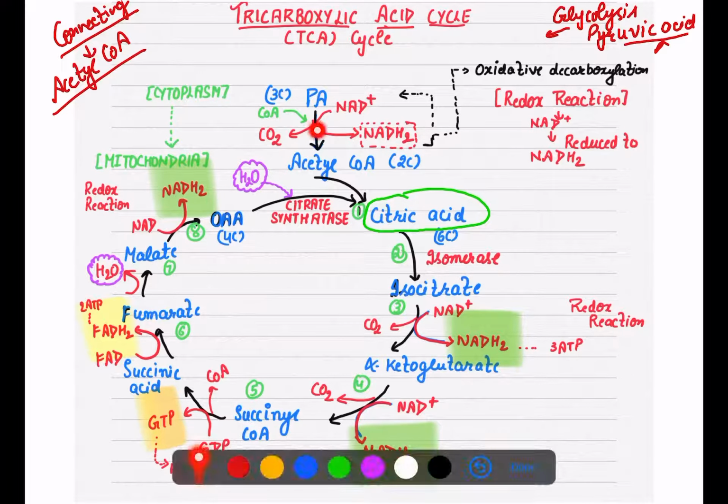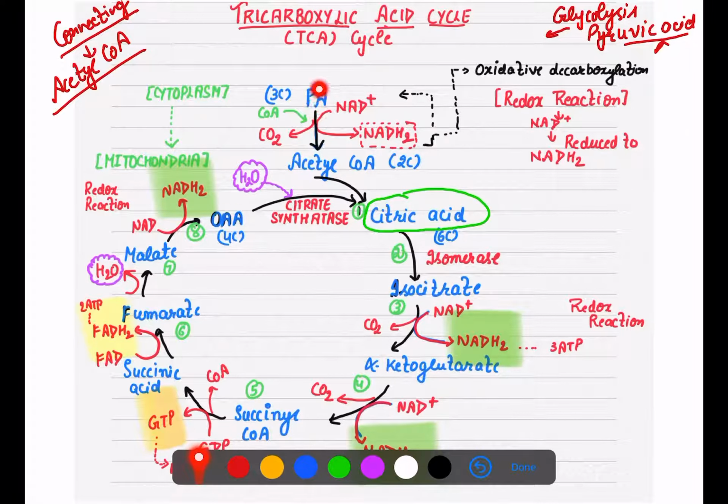No, it first has to undergo little changes, that is, it changes into acetyl coenzyme A first. So this step, when pyruvic acid changes into acetyl coenzyme A, is not included in your TCA cycle. After the formation of acetyl coenzyme A, then it enters into the cycle.